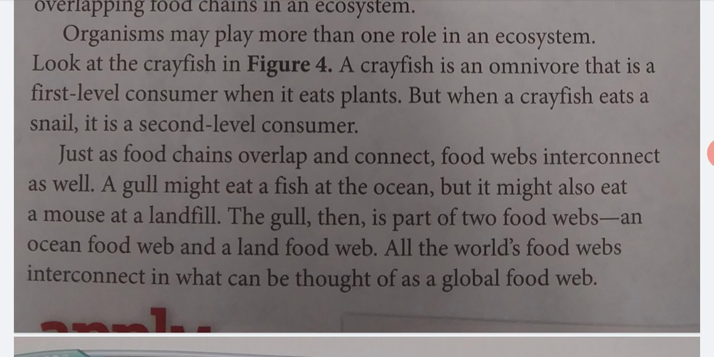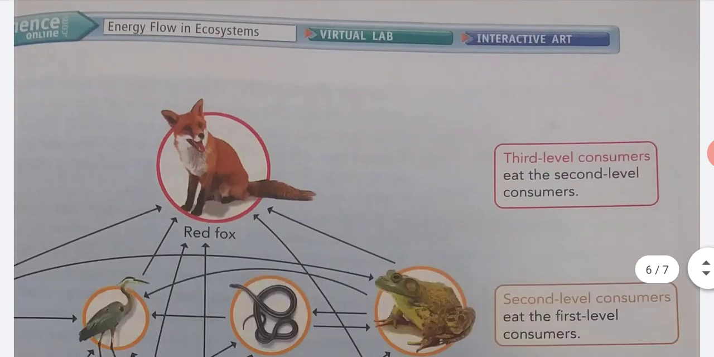Just as food chains overlap and connect, food webs interconnect as well. A gull might eat a fish at the ocean, but it might also eat a mouse at a landfill. The gull, then, is part of two food webs, an ocean food web and a land food web. All the world's food webs are interconnected in what can be thought of as a global food web.